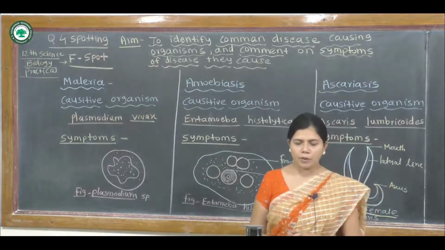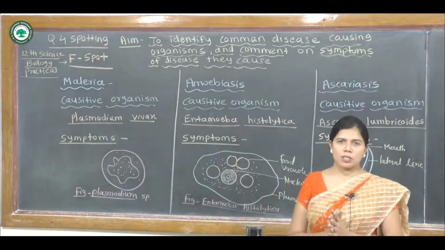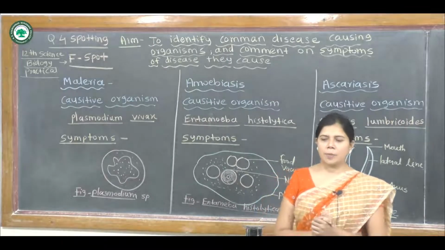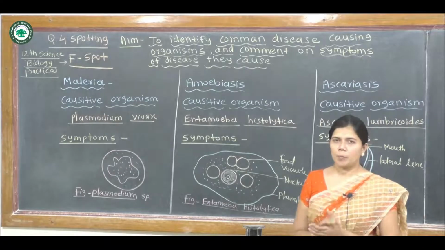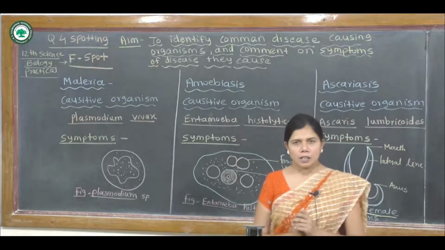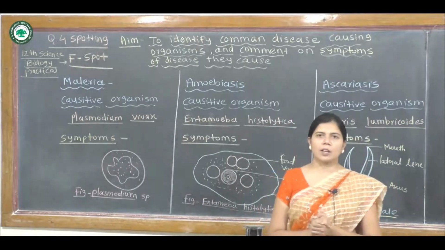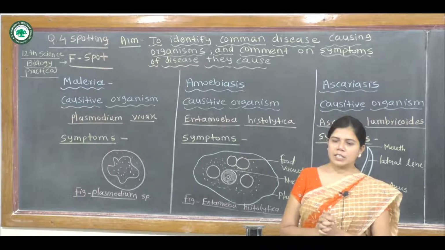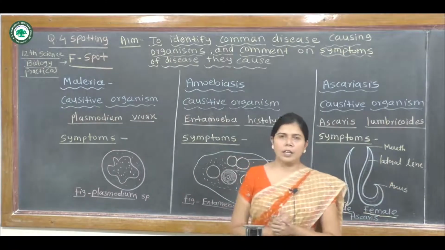In spot F, you have to identify common disease-causing organisms like Plasmodium, Ascaris, Entamoeba with the help of the given spot, as well as with the help of a chart or a permanent slide, and you have to comment on the symptoms of the disease they cause. So students, today we discuss the first disease, that is the disease malaria. Okay students, let me start.